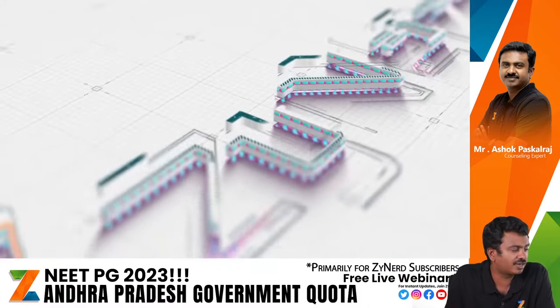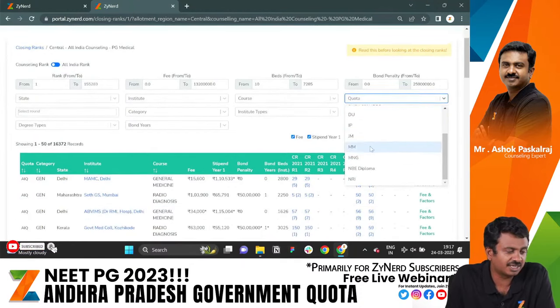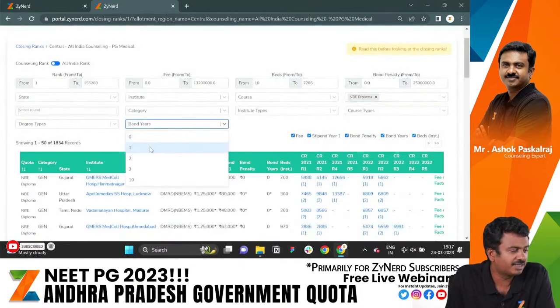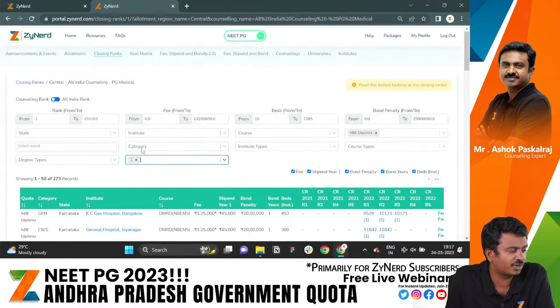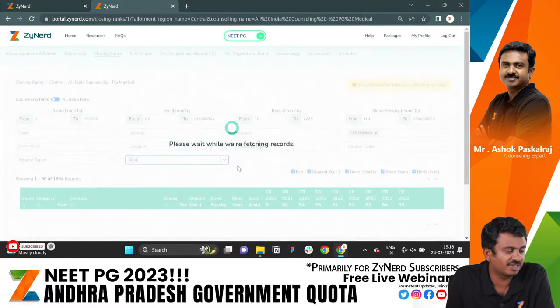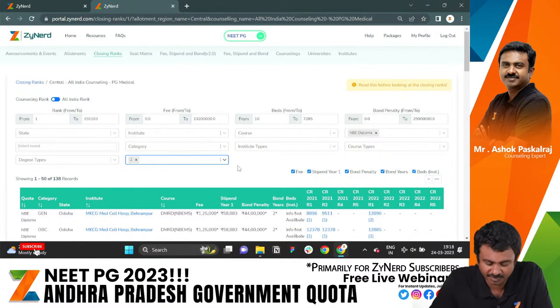So if you go to All India counseling, through which NBE diplomas are allotted, just go to NBE diploma and select all the states that have a bond. You will have the list of all states that have a bond of 1 year. Similarly, you can check all states that have a bond of 2 years for NBE diplomas. You will have that information. We will also be updating it for 2023. This is only in government hospitals, no private hospitals. NBE diploma, DNB, government hospitals only have a bond.